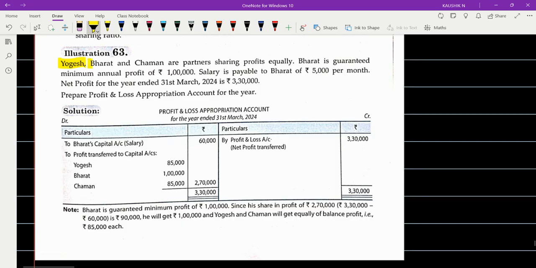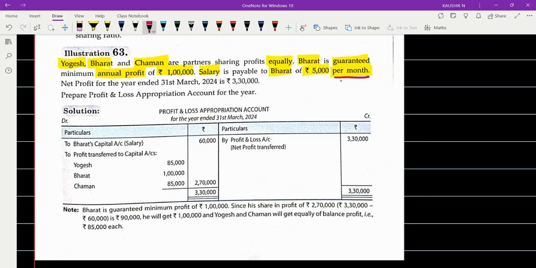So Yogesh, Bharat, and Chaman are partners who are sharing the profits equally. Bharat is given the guarantee that his annual profit will be rupees 1 lakh. Salary is payable to Bharat at rupees 5,000 per month. How has it been paid? 5,000 rupees per month. So whenever salary is given, please be very careful.